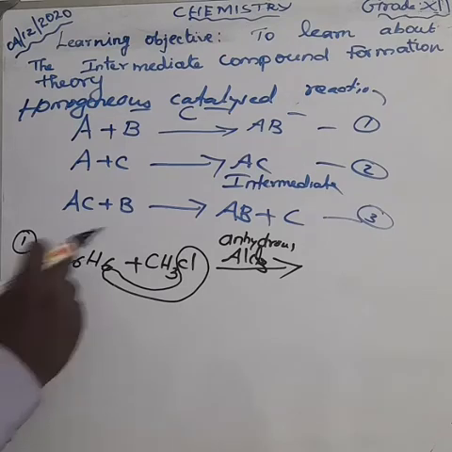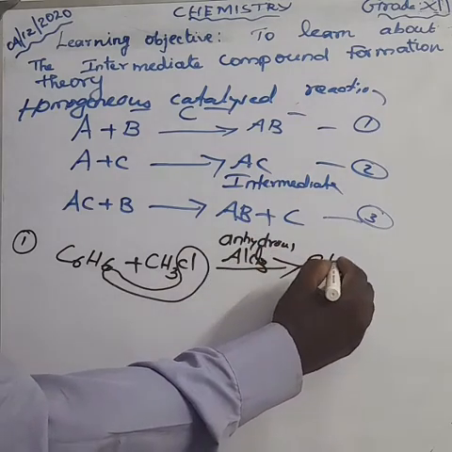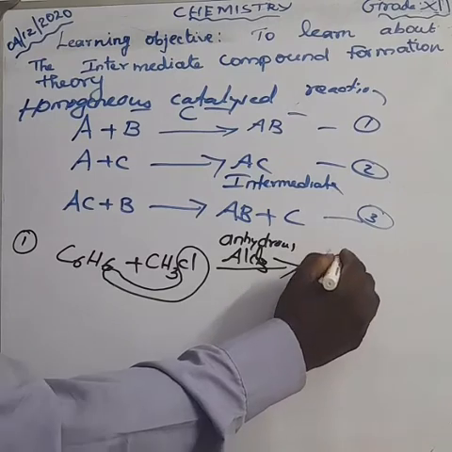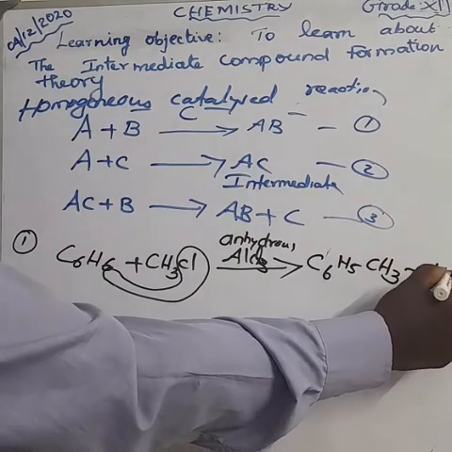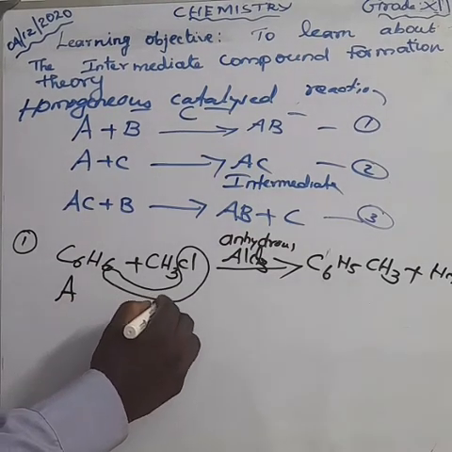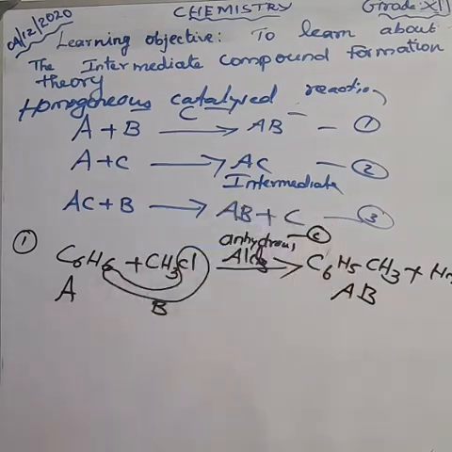So what's the product? What is the remaining product? C6H5CH3 plus HCl. Okay, this is our expected product, that is A combines with B to form AB in the presence of C. What is A? Benzene. What is B? Methyl chloride. And what is AB? That is toluene.